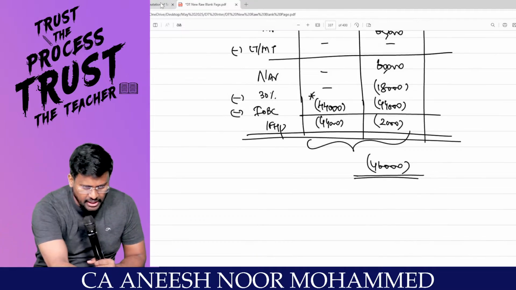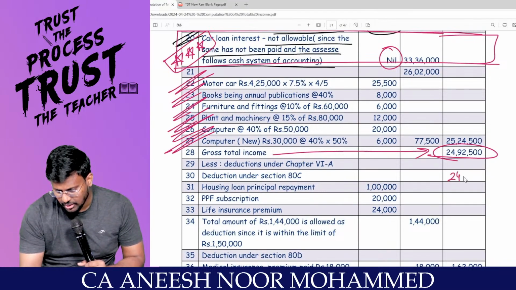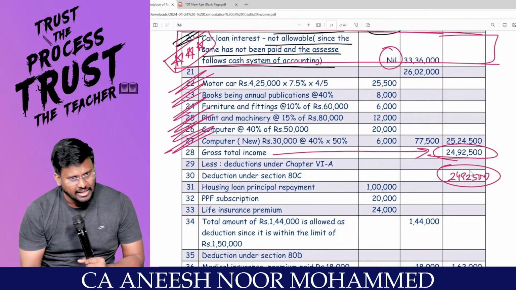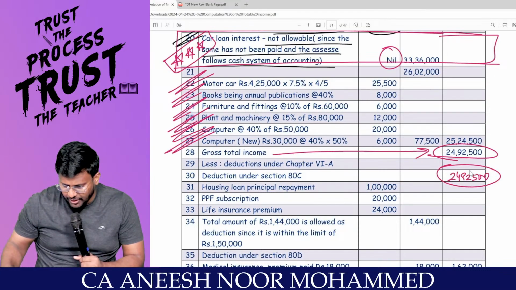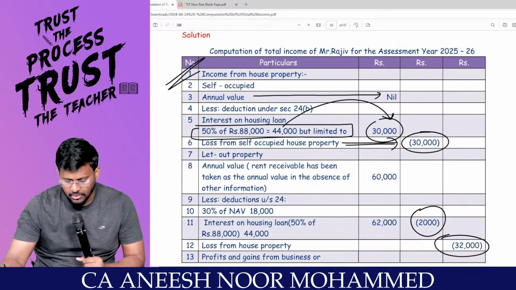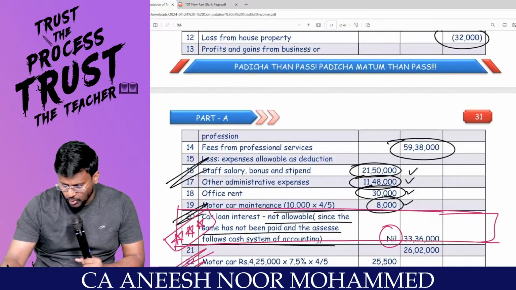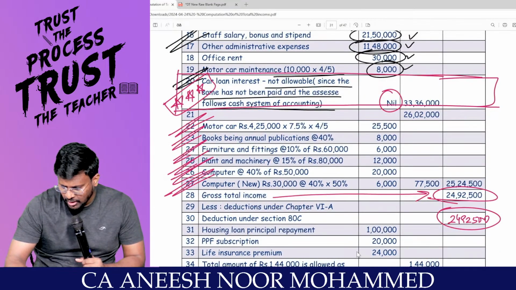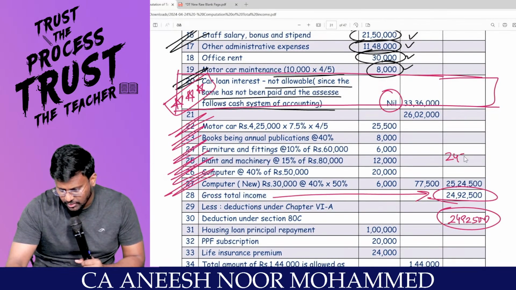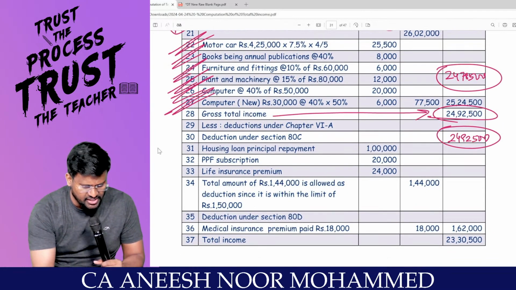So 24 lakh 92,000 for them. Correct? PGBP, there is no difference. 25 lakh 24,500 minus 40,000 is a loss. So we should get 24 lakh 78,500. Sir, that's it. Can I reduce the chapter 6A?